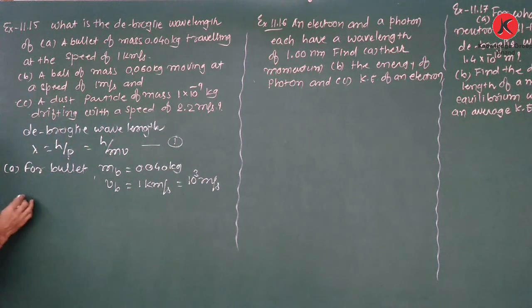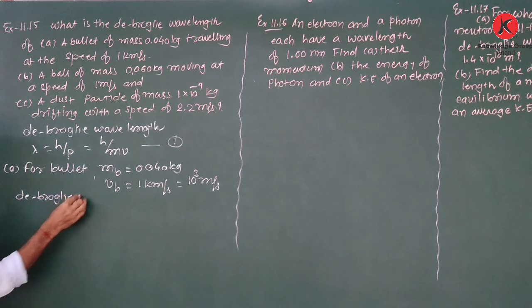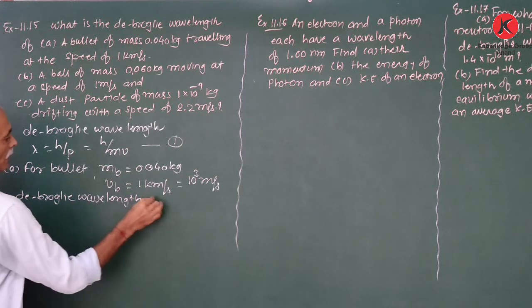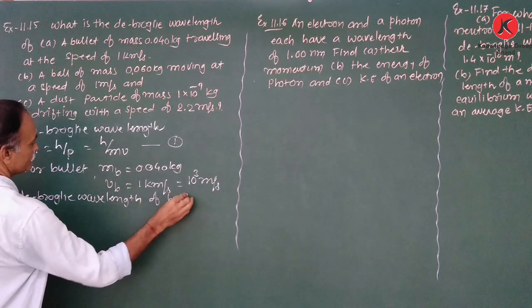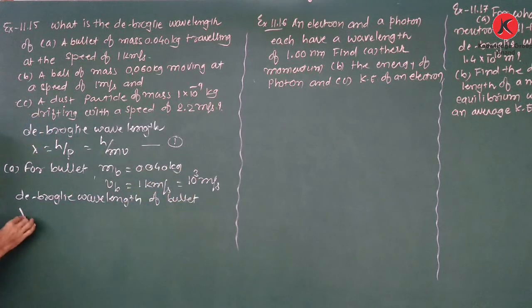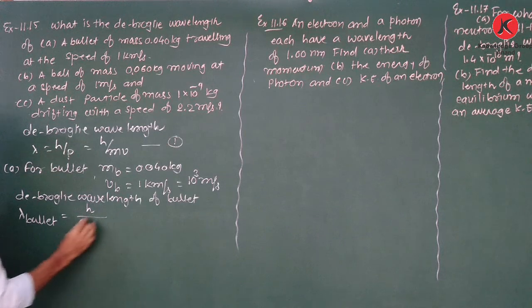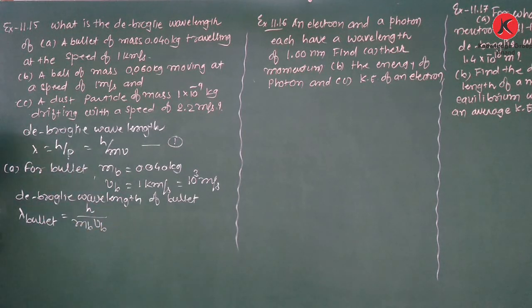Therefore, de Broglie wavelength of bullet, lambda bullet, from equation 1, is equal to h upon mass of bullet into speed of bullet.